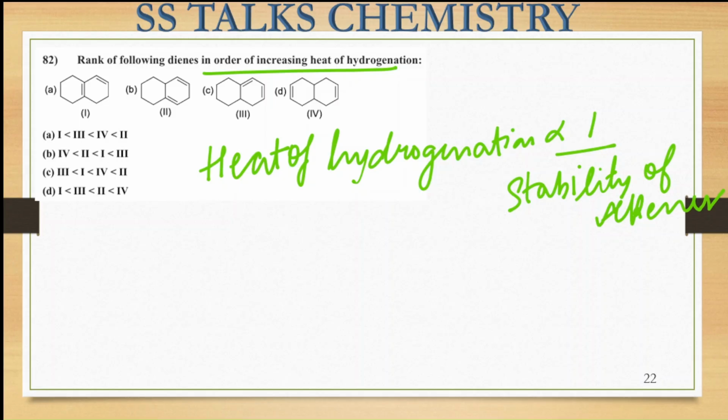So on each of the diene species that is given, we will be counting the number of alpha hydrogens. Here you can see, in molecule A, this is the alpha position. These two hydrogens are also on the alpha position, these two are also on the alpha position, and these two are also on the alpha position. So in total we have 8 alpha hydrogens there. In molecule B, this is the alpha position, two of these are on the next carbon, and this one is there. So we can say here there are 4 alpha hydrogens present.